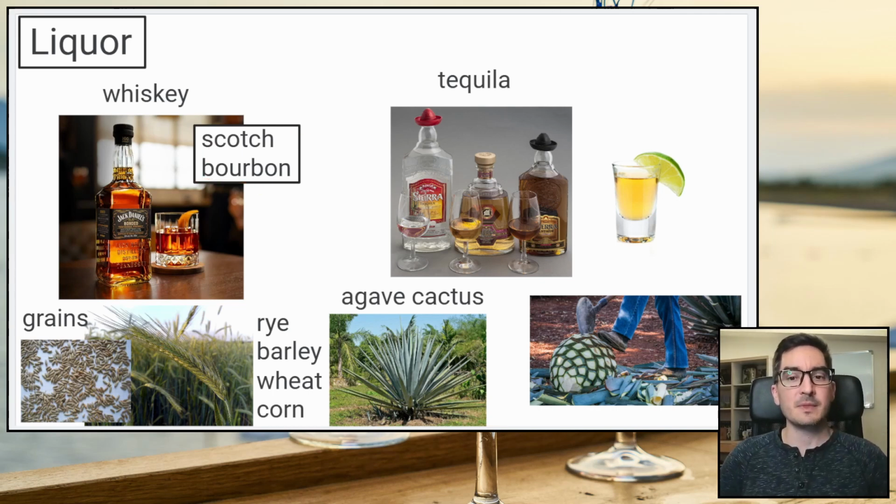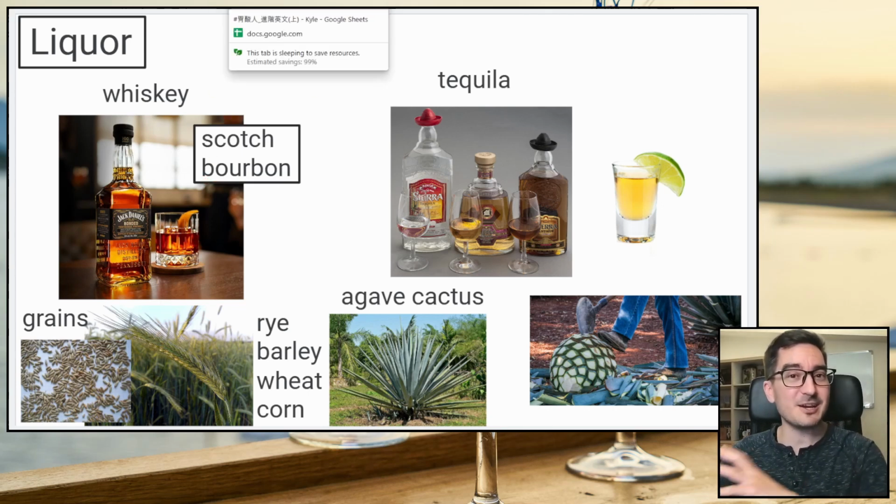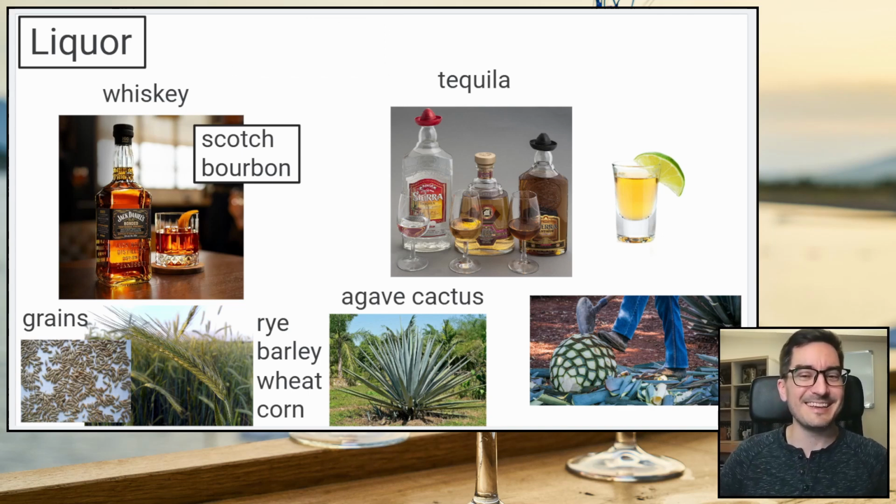And there are a lot of places in America that are famous for bourbon. Like there's a state called Kentucky. Well, you know KFC, right? Kentucky Fried Chicken. Kentucky has lots of bourbon. And yeah, so if you've never tried bourbon, it's pretty good. It's a little bit sweet.